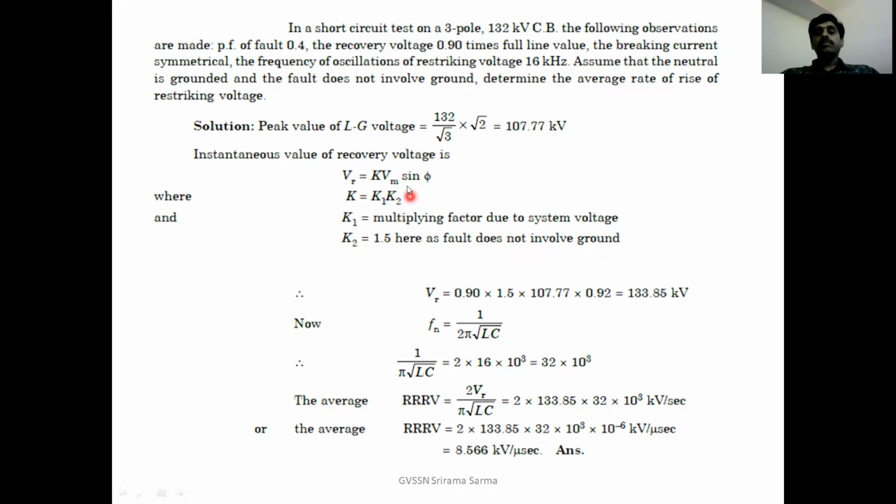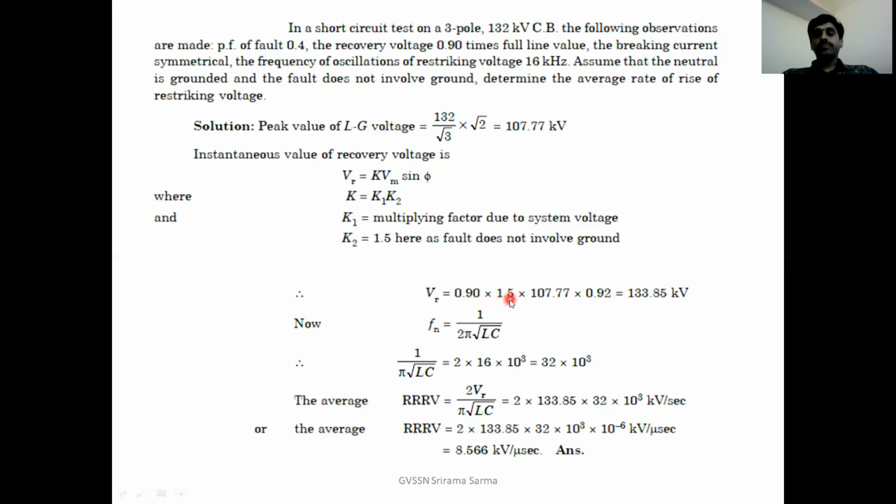Then you have to calculate Vm. Peak value of the line to ground voltage is 132 kilovolts line to line by root 3 into root 2 for peak value. It is 107.77 kilovolts. If you substitute all these values, K1, the multiplying factor due to system voltage, is 0.9, as they have given 0.9 times the full line value.